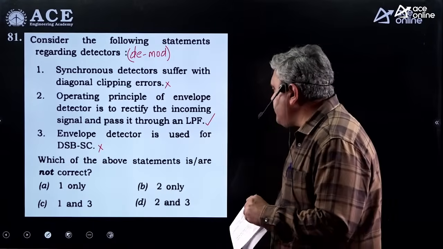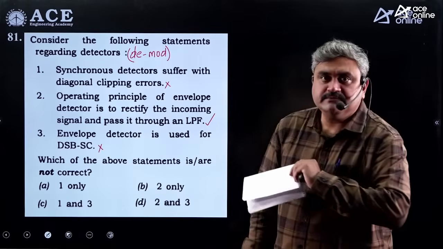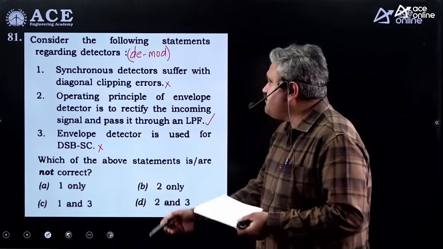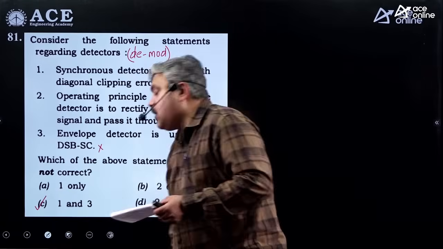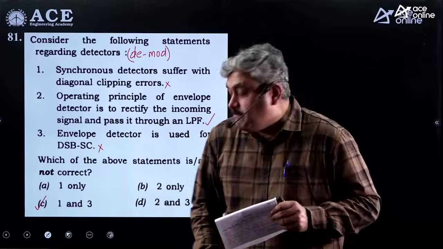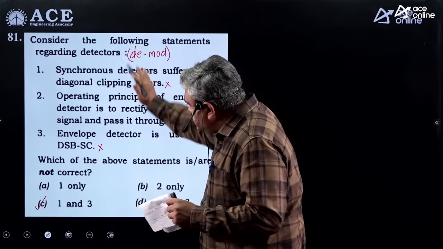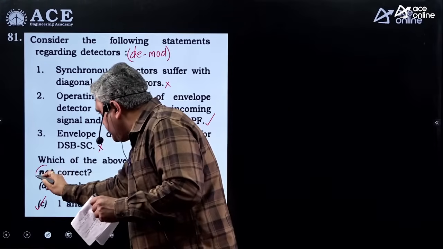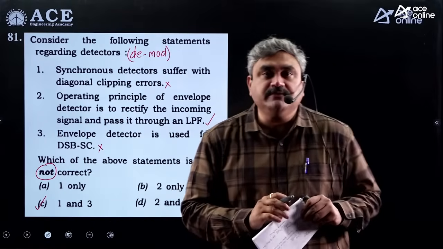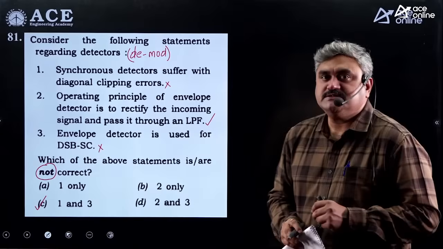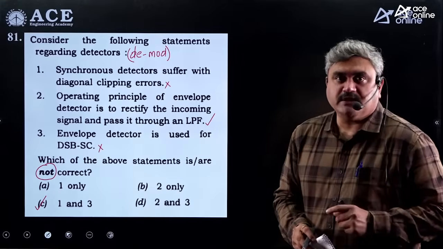So which of the above statements are not correct? Not correct means false statements. Which are false statements? 1 and 3 are false statements. So you should be very, very careful here. Option will be C. Be very careful. A student knows all these points, but by mistake, if he does not give importance to this 'not' statement, entire time will be wasted. So be very, very careful with these type of bits. This year more questions came on these models.